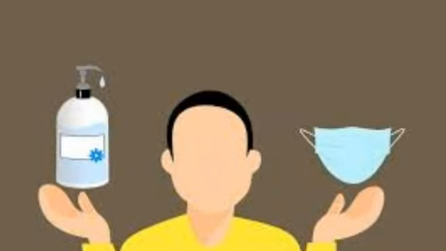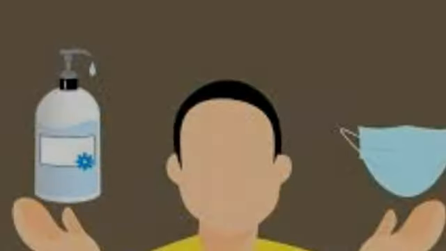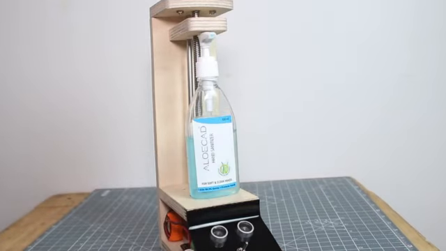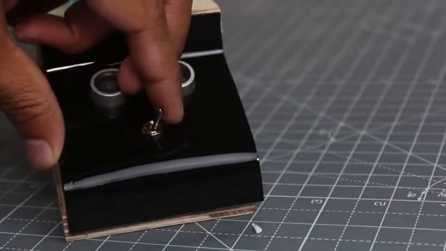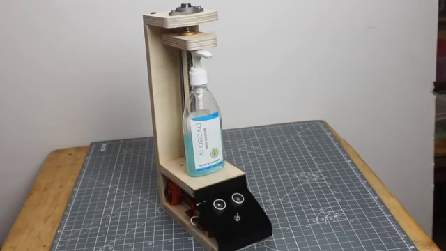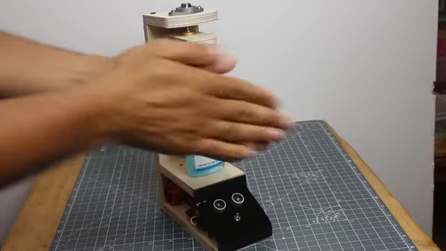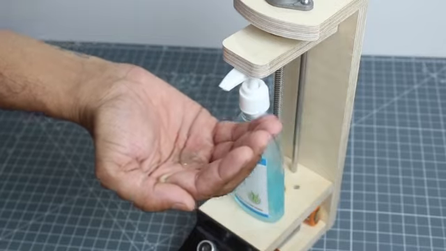Actually, sanitizer dispensing machines have two types. One is electronic, another one is mechanical. Electronic means they use sensors, it is fully automated, and it is more expensive compared to mechanical. For mechanical, first I will show one mechanical sanitizer dispensing machine. After that, we will discuss how my design is the best compared to other mechanical sanitizer dispensing machines. Let's see.